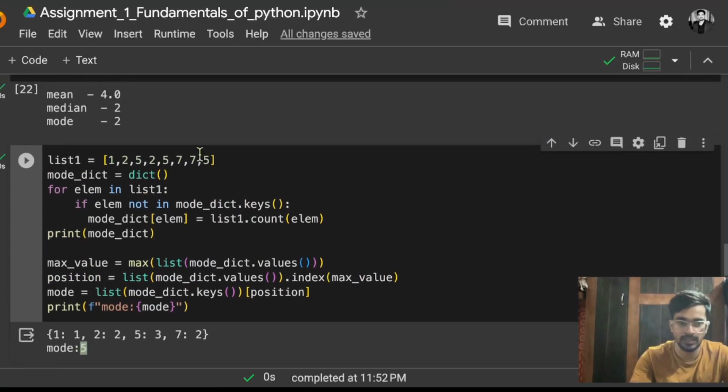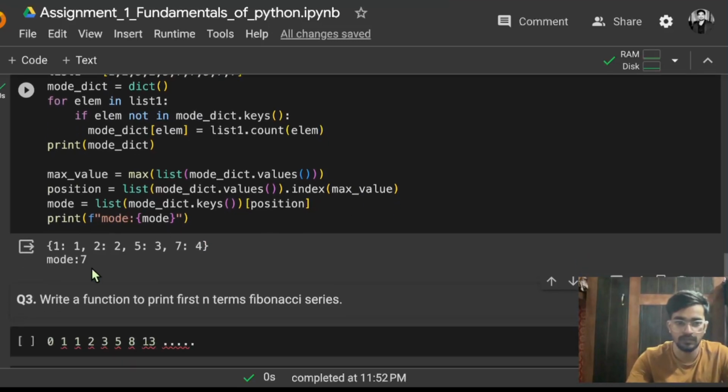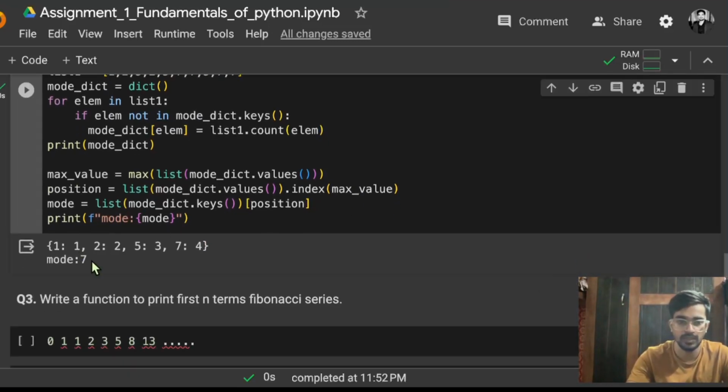If I just change that, let's say I am storing more numbers like 7, again 7, so 7 is occurring 4 times now. Now see, it will return 7 as a mode instead of 5, because the count of 7 is now 4 and 5 still has a count of 3.